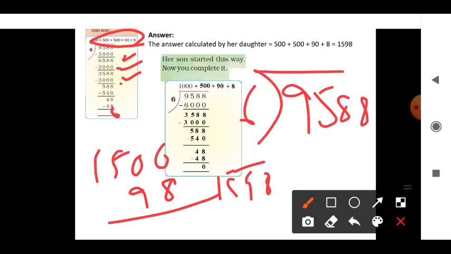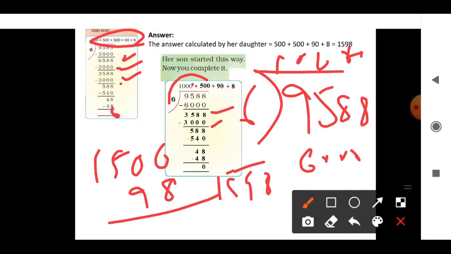Another method the son did. He multiplied 6 directly with 1000, which is 6000. After that he subtracts: 8 minus 0 is 8, 8 minus 0 is 8, 5 minus 0 is 5, 9 minus 6 is 3. So he gets 3588. Again, 6 times 500, he did. 6 500s are 3000. So again he subtracts: 8 minus 0 is 8, 8 minus 0 is 8, 5 minus 0 is 5, 3 minus 3 is 0.